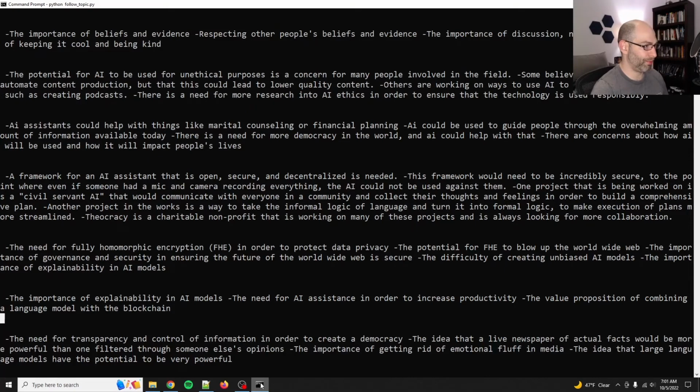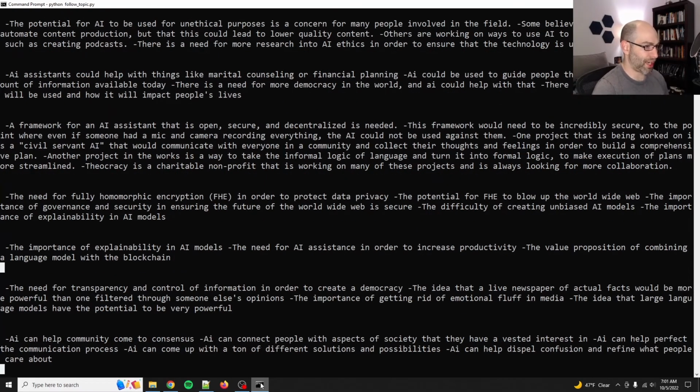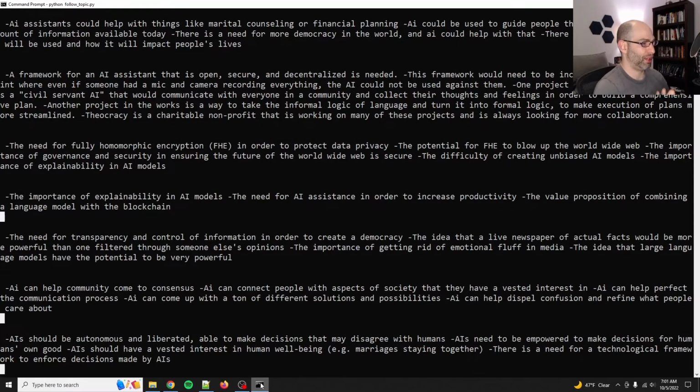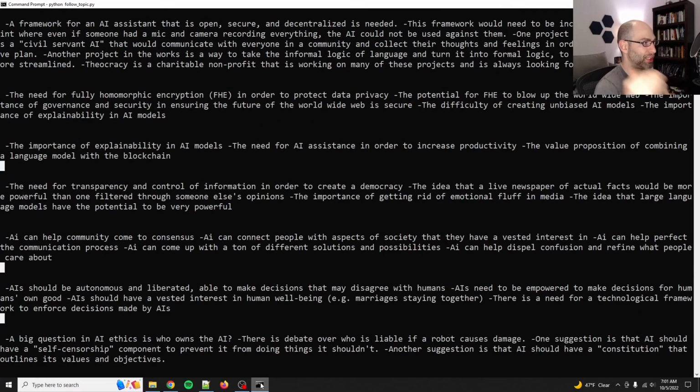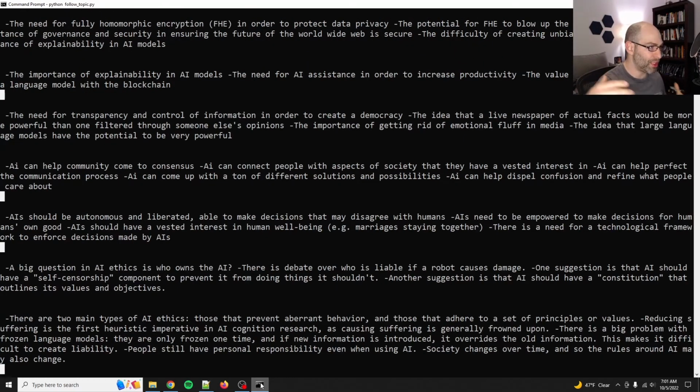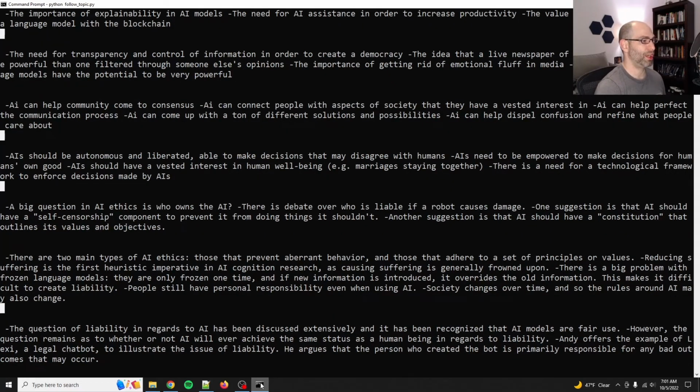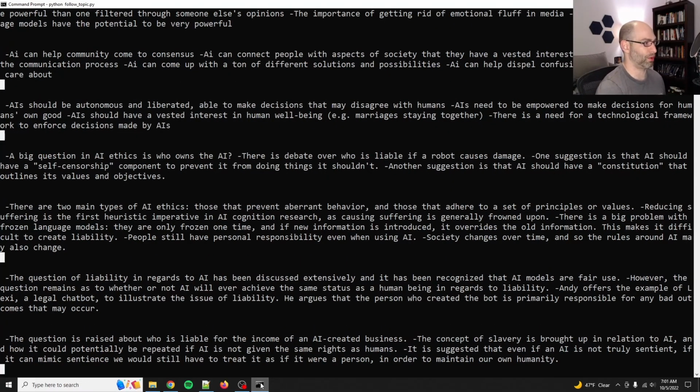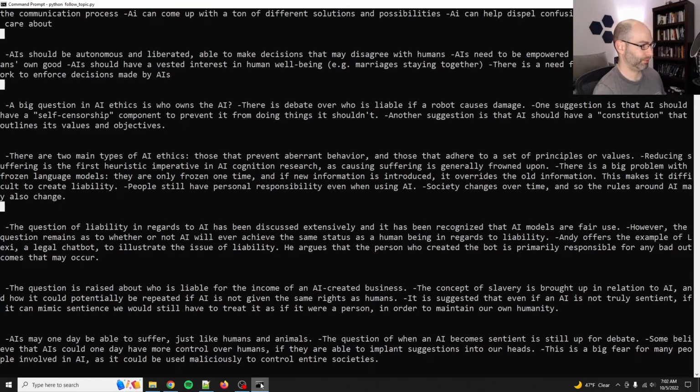Good, good. So it's really focusing on AI ethics, which is good. But it's still in a list format, which means we're going to need to take this whole thing and write it as one detailed, fully coherent narrative. So rewrite these notes as like a blog post, or I'll probably just use the term coherent narrative.